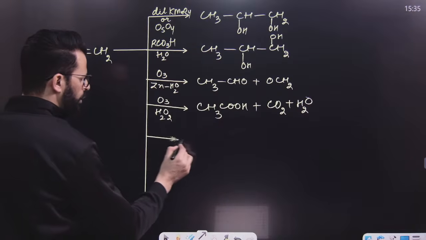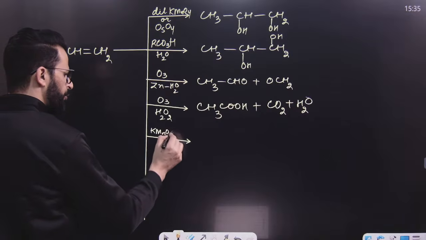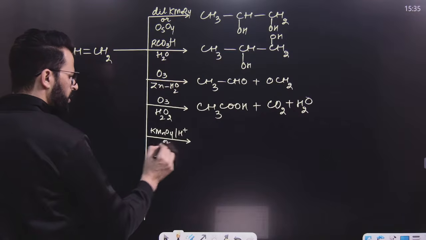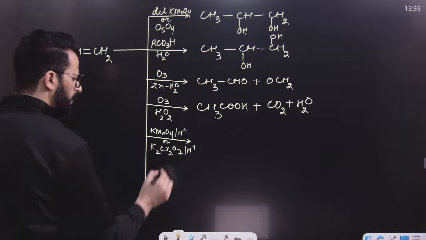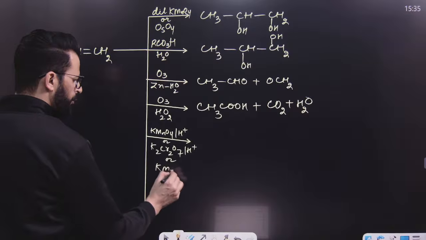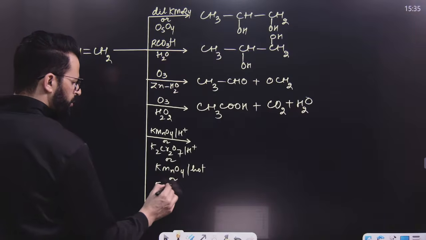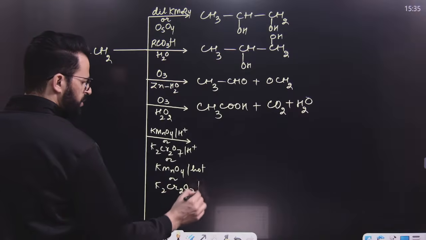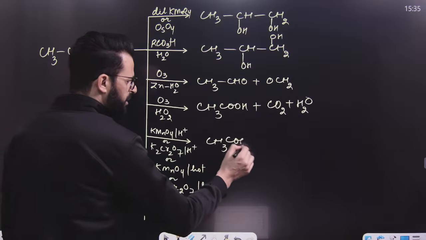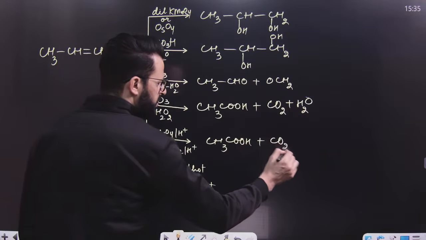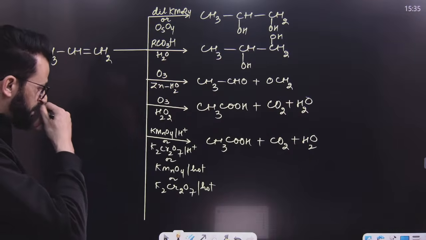Remember, if you want to oxidize alkene by using KMnO4 in acidic medium, or K2Cr2O7 in acidic medium, or my dear students, hot KMnO4, or hot K2Cr2O7, I mean to say strong oxidizing agents, remember, the product will be the same as that of oxidative ozonolysis. That means products will be like this. I hope this is clear.